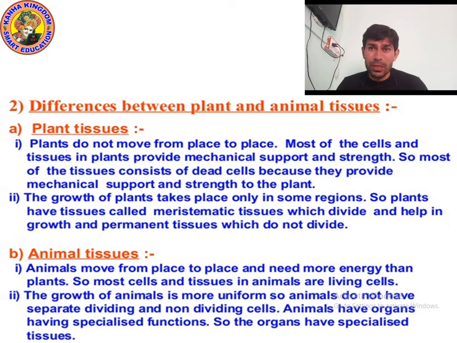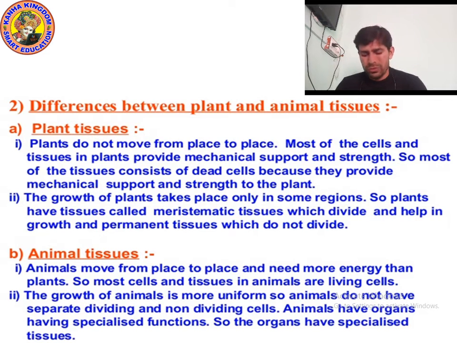New tissue will form, they will not divide themselves in animals. And animals have organs having specialized function. Yes, animals have organs, so the organs have specialized tissue.